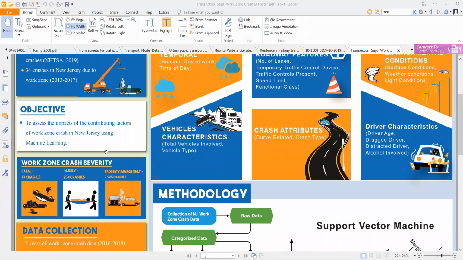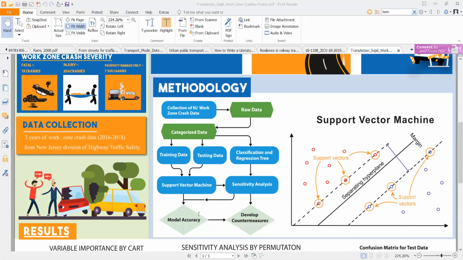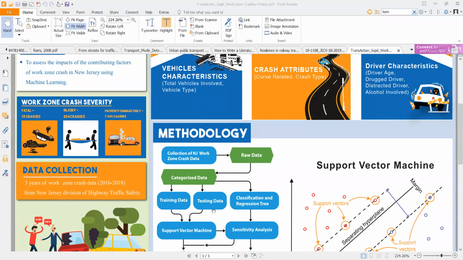For our method section, we collected the data from New Jersey crash data, and we pre-processed the raw data and categorized it with level encoding. We trained and tested using different ratios, and then we went through the CART, which means the classification and regression tree, to get the important variables, and then we implemented the support vector machine algorithm. Then in the sensitivity analysis, we looked at the impact of the most contributing factors. Then we developed some countermeasures and checked them through the model's accuracy.